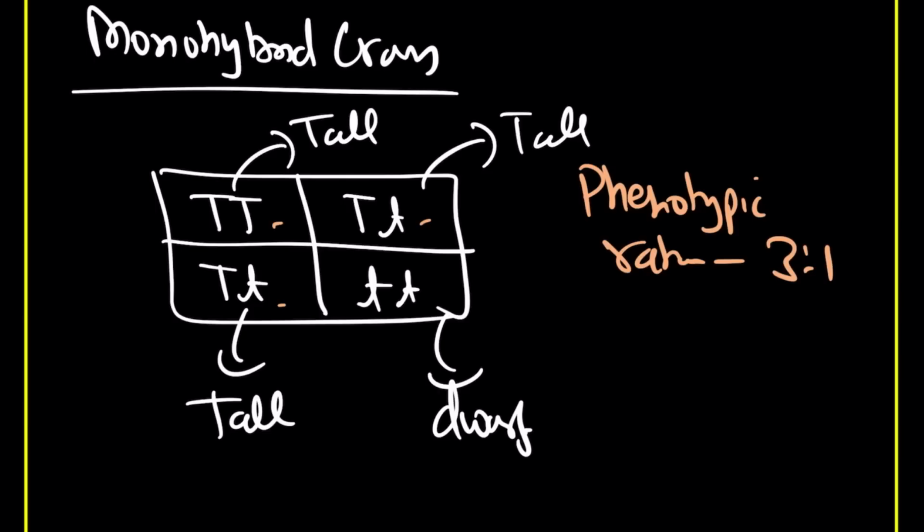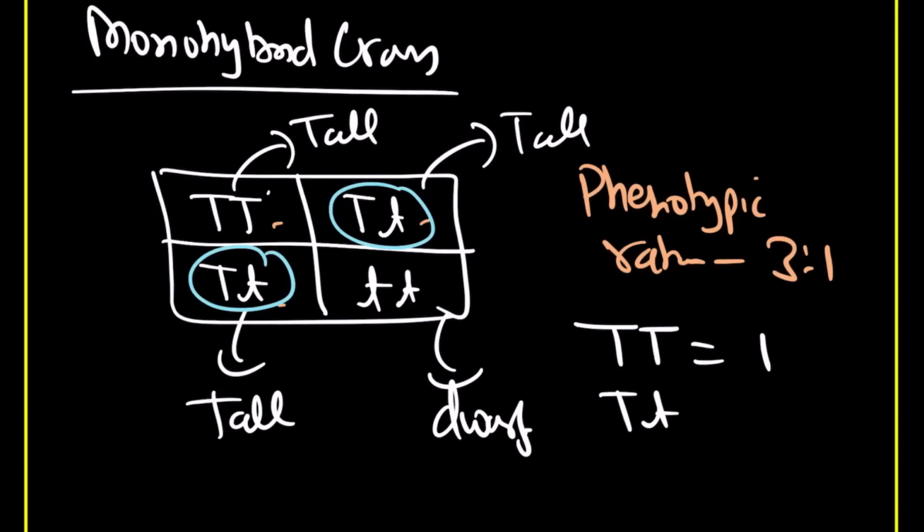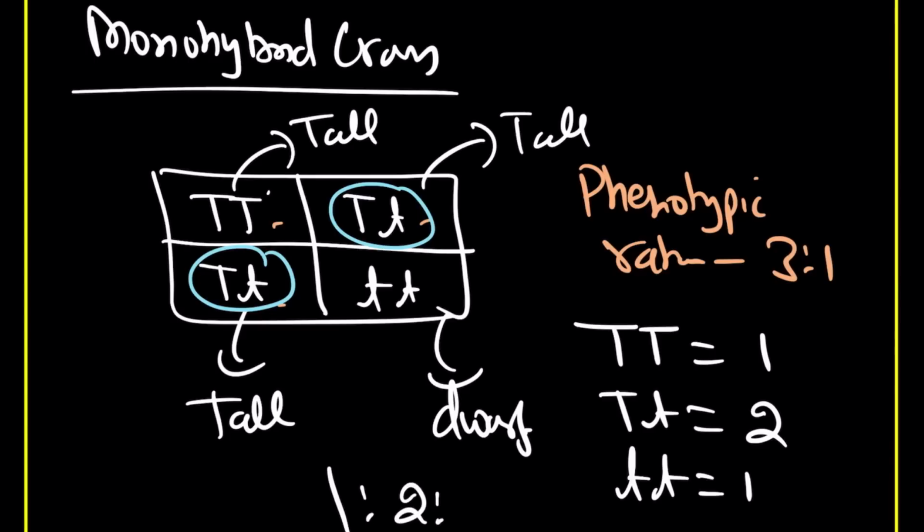And what is going to be the genotypic ratio? How many genotypes? Capital T capital T one time, capital T small t 2 times, and small t small t 1 time. So the genotypic ratio is 1:2:1.